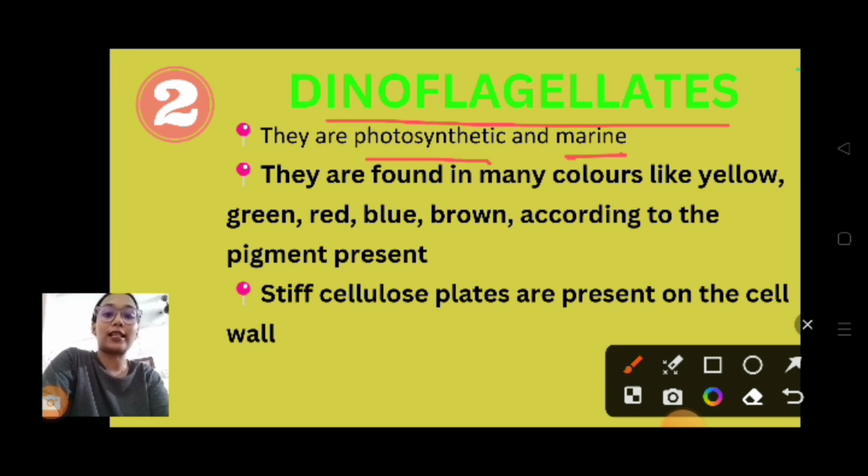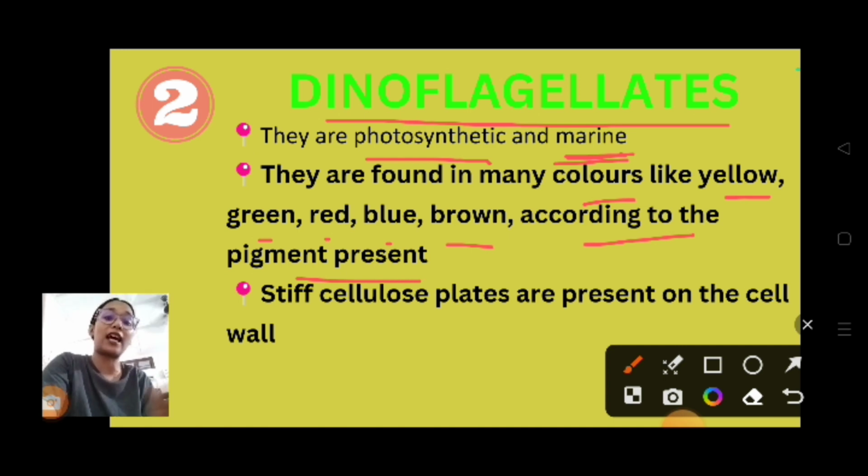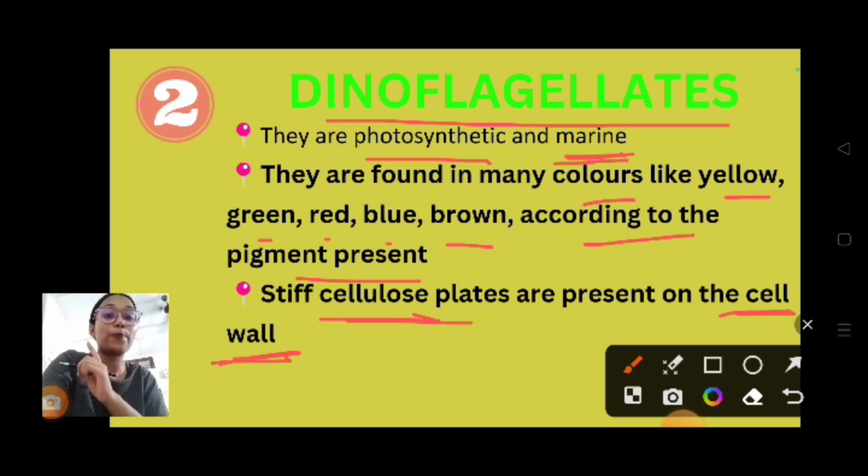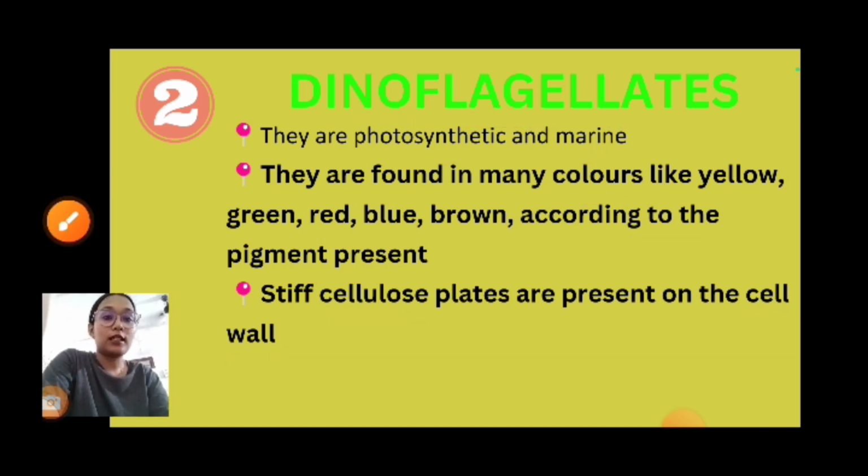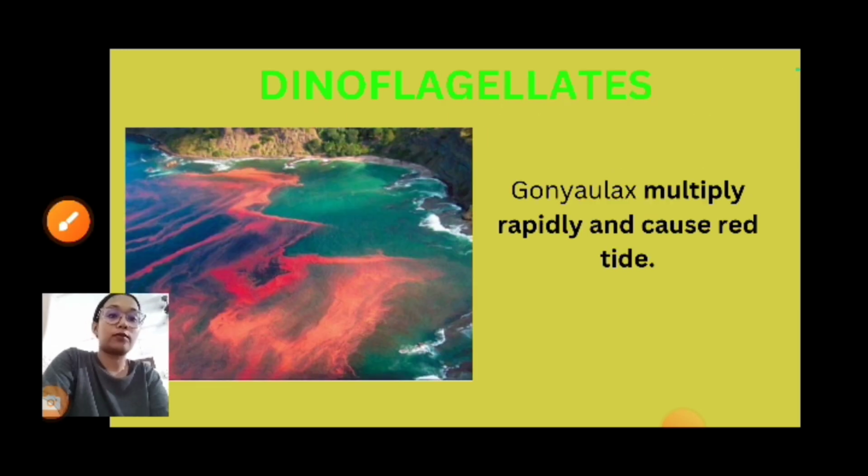They are marine. Okay, they are not freshwater. They are marine, and they are very colorful. They have different colors like yellow, green, red, blue, brown, etc., according to the pigment present. Okay, they have a cellulosic cell wall. The cell wall is made up of cellulose, but in case of chrysophytes it was made up of silica. Remember that. Getting my point?